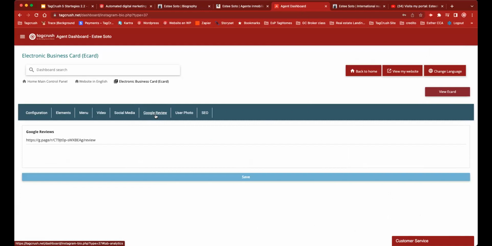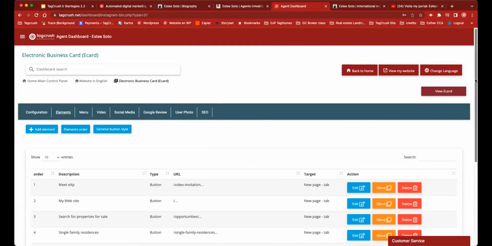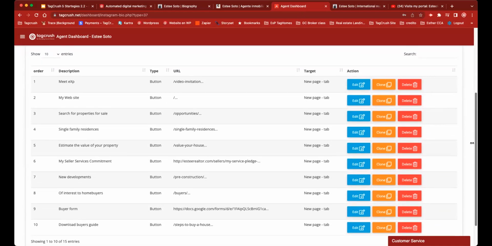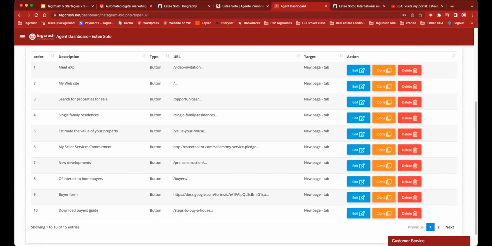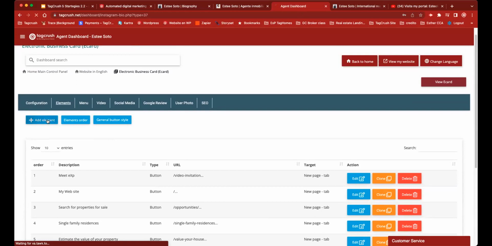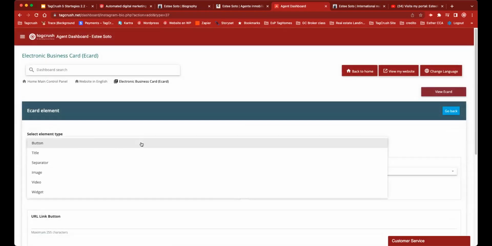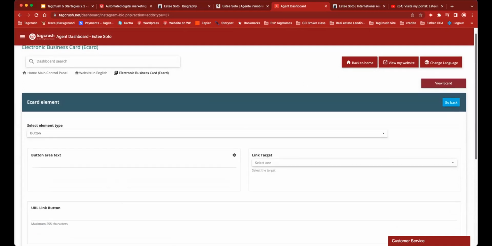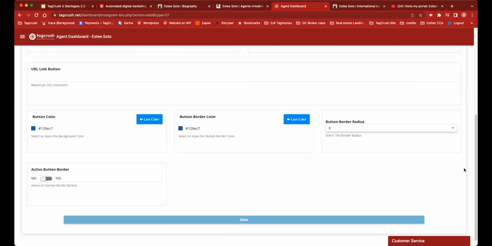I can add Google reviews. These are my Google reviews inserted. I can add elements. This is something you're going to love. Elements don't need to be just buttons. For example, I have a lot of buttons on my elements, right? But I can add and create elements like the other e-cards that I showed you. And I can add separators. I can add images. I can add videos and I can add widgets. This is something that you're really going to enjoy, to be able to build the e-card like a mini landing page, literally, and send people to do different things and to activate it, make appointments directly from there.